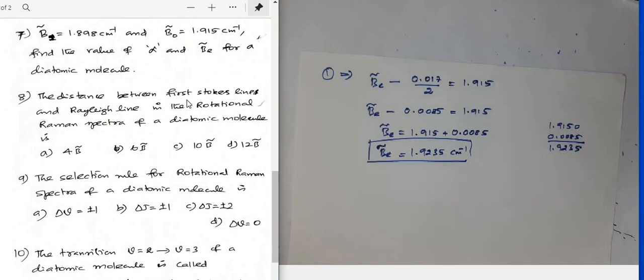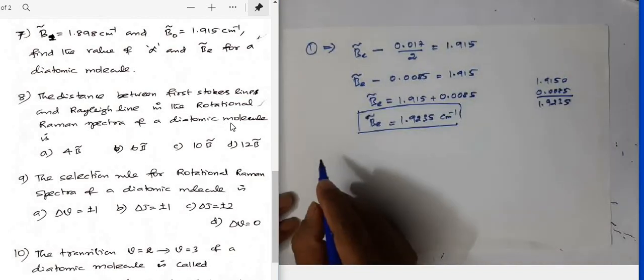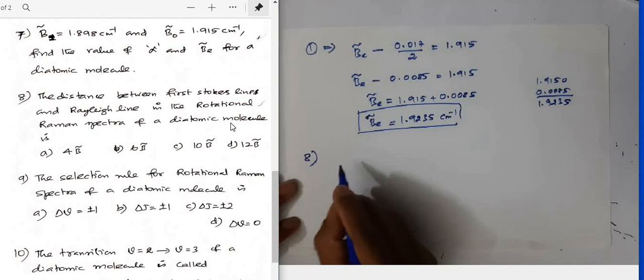The distance between the first Stokes line and the Rayleigh line in the rotational Raman spectra of a diatomic molecule is... Okay, you know very well. Question number 8.